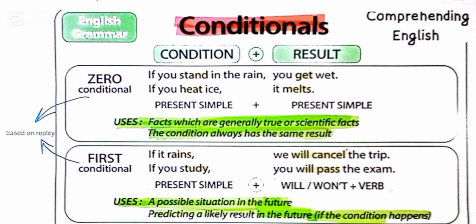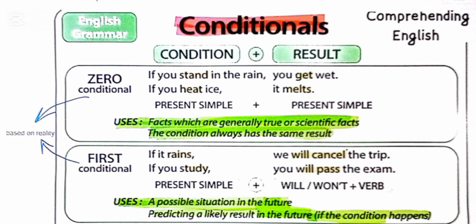Let's look at the formula. In the zero conditional, in the if clause, we use if plus present simple tense. And in the result clause or the main clause, we use present simple. In both types of clauses, we use the same tense. Let's look at an example. If you heat the ice, it melts.